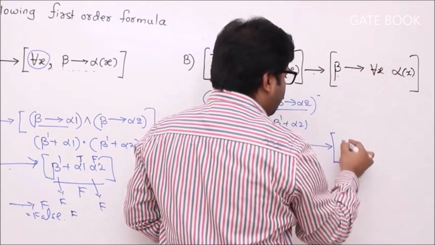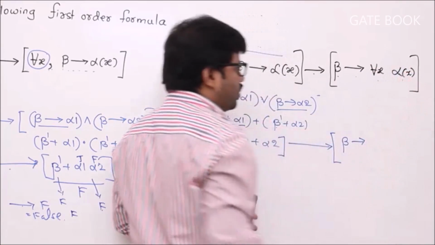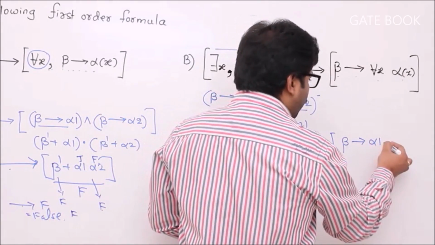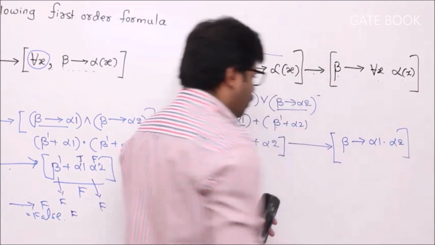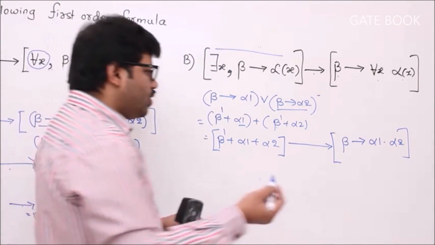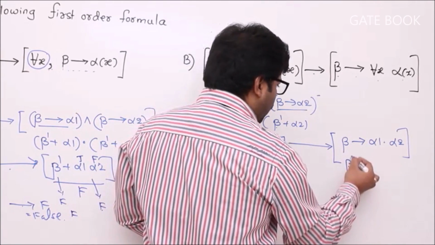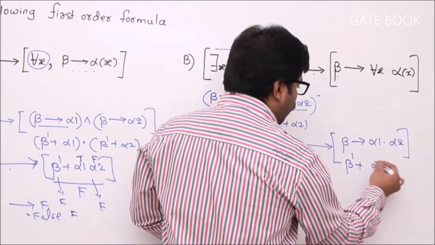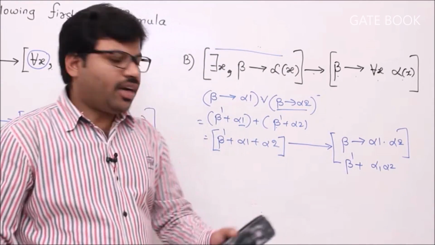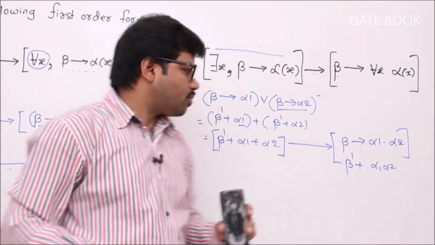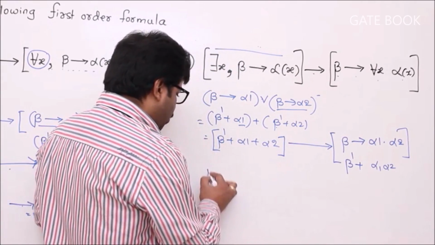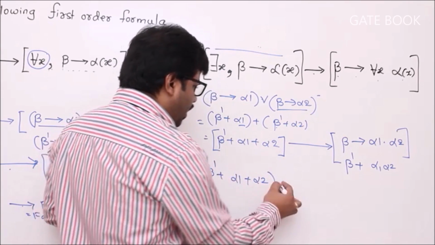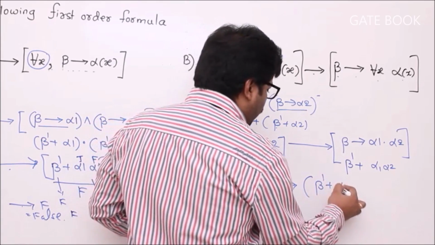Beta implies for all x alpha of x. For all x alpha of x is nothing but alpha 1 into alpha 2, isn't it? So alpha 1 and alpha 2, or alpha 1 into alpha 2. Now you see again our target, otherwise you can simplify it. It will be beta bar plus alpha 1 into alpha 2, isn't it? A implies B is nothing but A bar plus B. Now you see, beta bar plus alpha 1 plus alpha 2 implies beta bar plus alpha 1 alpha 2.